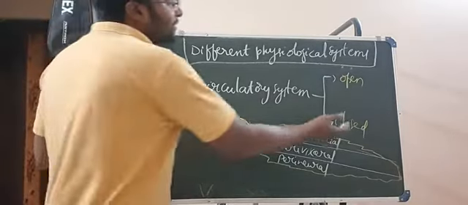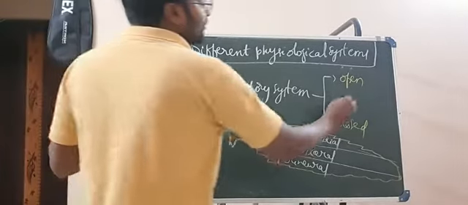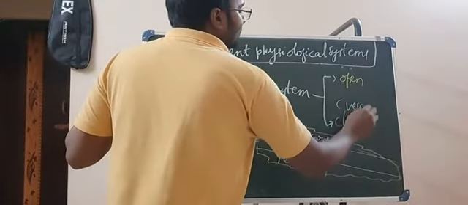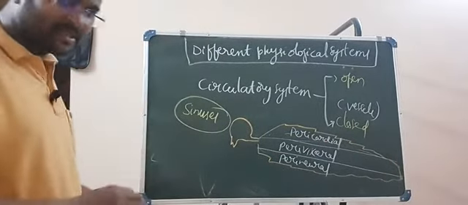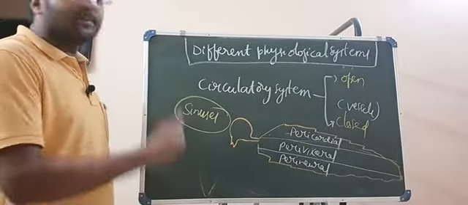And in the closed type of circulatory system, if you take, blood flows through the vessels. So what are the vessels? Mainly arteries and veins are the major vessels actually. Okay, this is about the circulatory system.